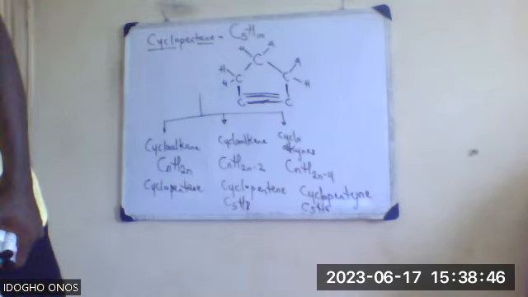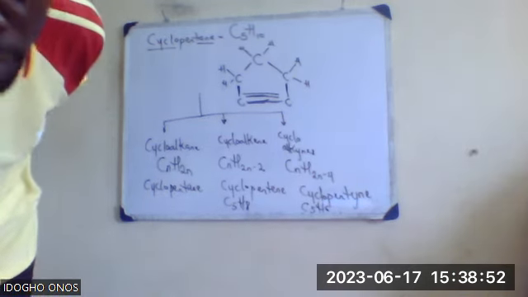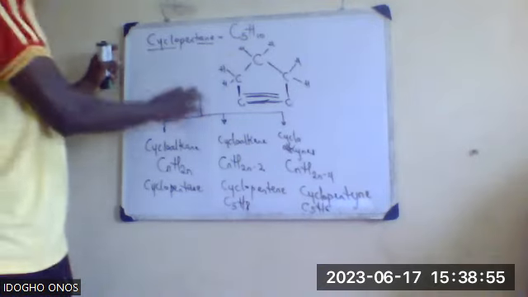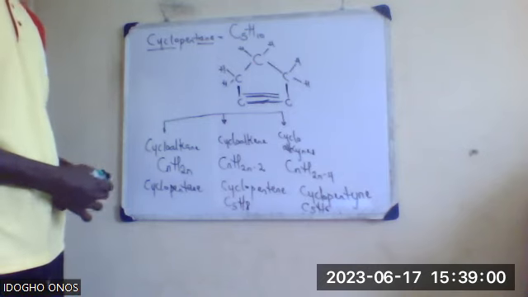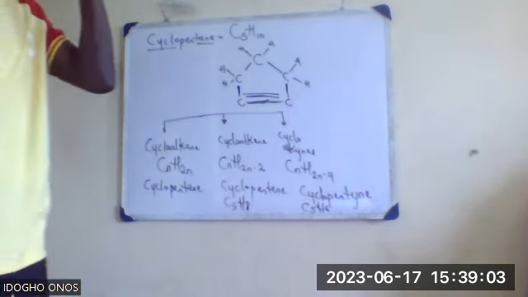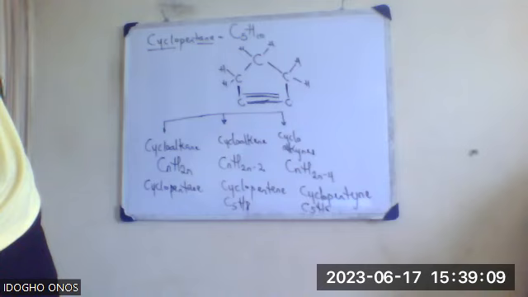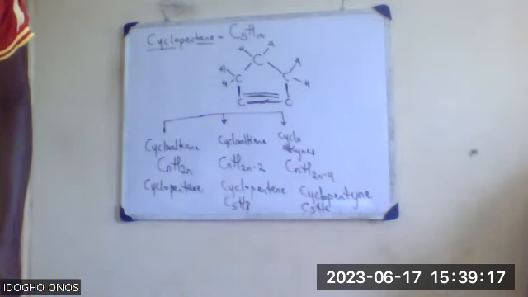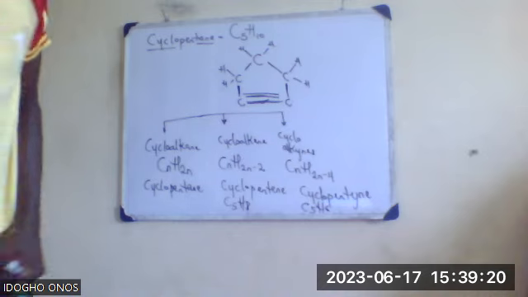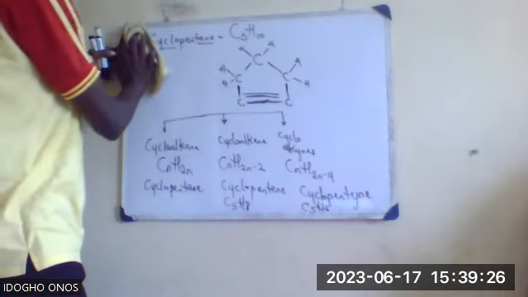Any question? I'm running out of time. I have less than 6 minutes to go. Maybe we can come back again and start with homologous series, functional group, and then IUPAC nomenclature. Any question? In the absence of any question, I think I will round up this section now so that we can hook up the next 10 minutes to continue with homologous series.